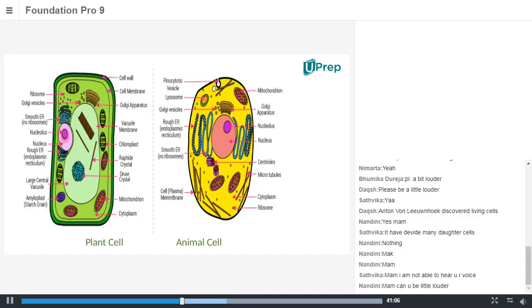Plants we call as autotrophs, isn't it? And animals, what do we call? Heterotrophs. What does that mean? Autotroph, heterotroph. Again, these two words are Greek Latin. The organism which can synthesize their own food.